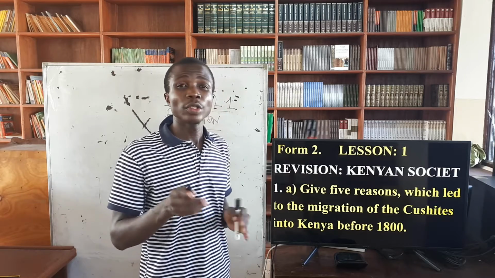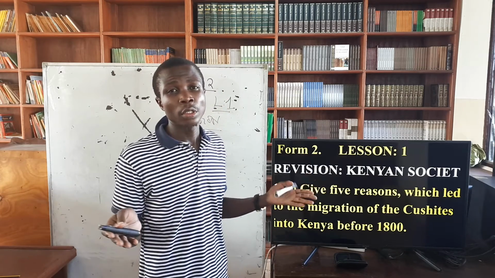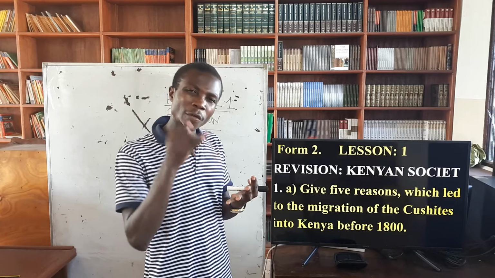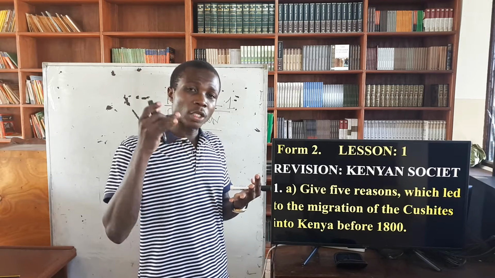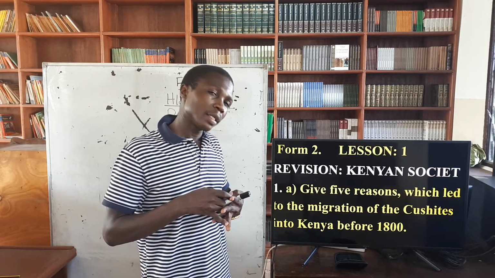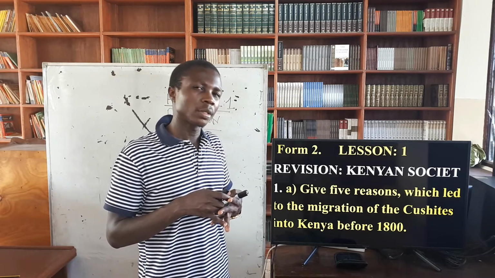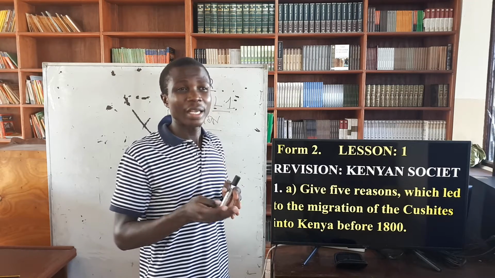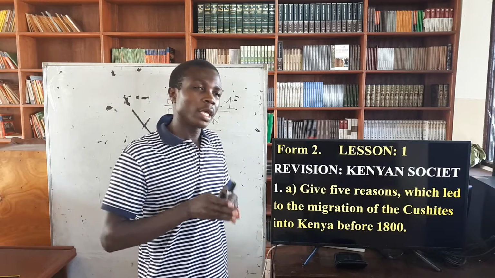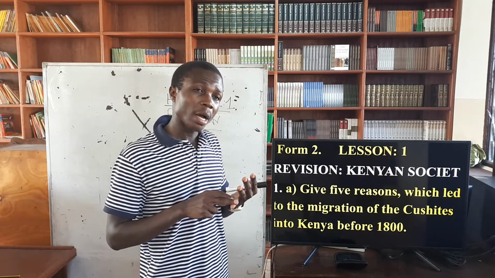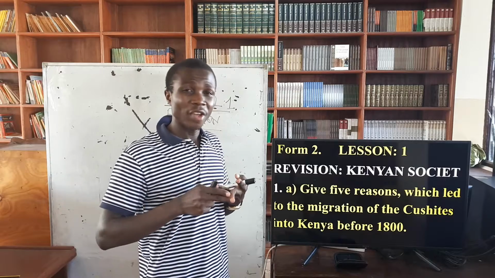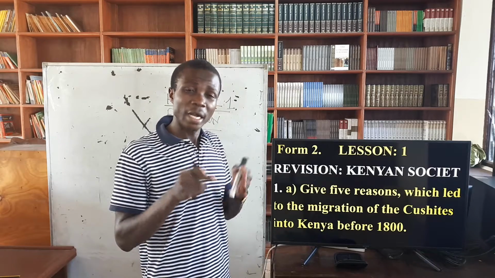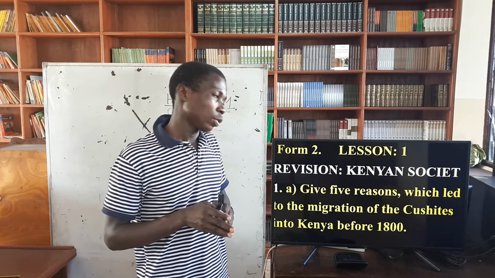Before we move any further, when you talk about the Bantus, we have different examples. We have the southern Bantus and the western Bantus, where we have the Abaluhya family: Abagusii, Abasuba. Then we also have the eastern Bantus, which are the Highland and coastal. Coastal, we have the Pokomo, Mijikenda, Taita. Highland, we have the Ameru, Akikuyu, Aembu, Tharaka, and Akamba. Those are the Highland Bantus.